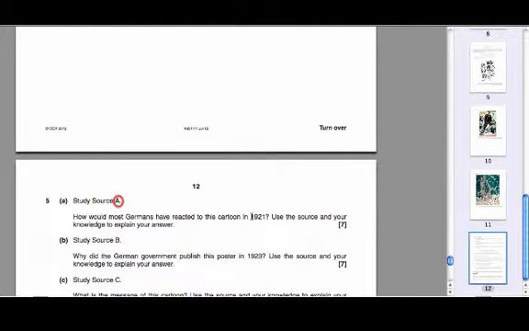So the first key thing I'm going to highlight is the date, 1921. It is very, very specific about that date. And we have to be aware that when we're answering this question, we are going to be referring to things that have happened before 1921 or in 1921, but we can't talk about things that happened after that. So this is where your knowledge and understanding of the chronology of this topic is very, very important. And what it's actually asking us to do is how would most, so the key word there is how would most Germans have reacted. So we're looking for how they would have reacted to this cartoon. So let's go and have a look at the cartoon.